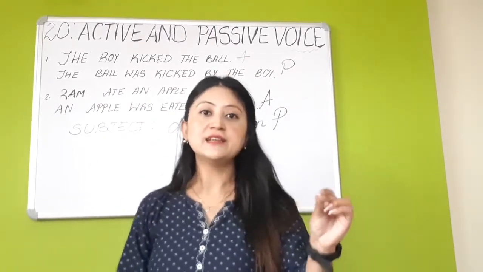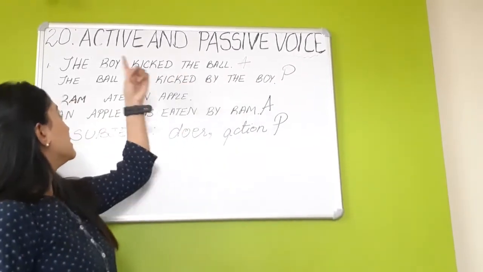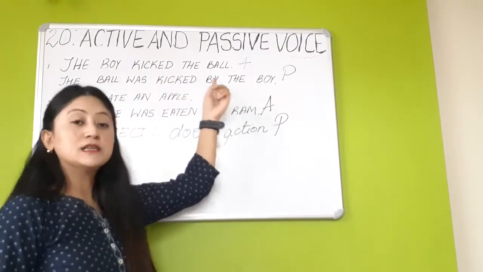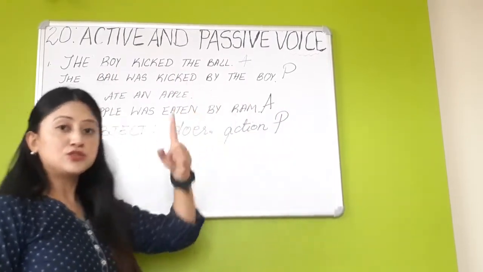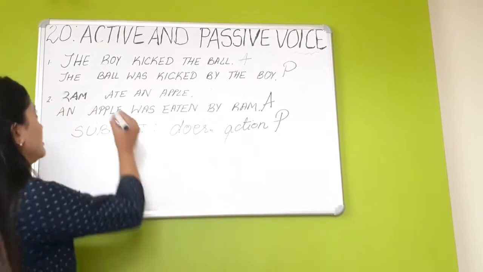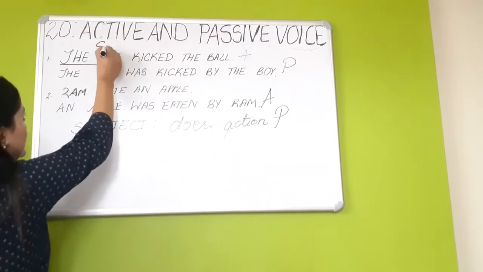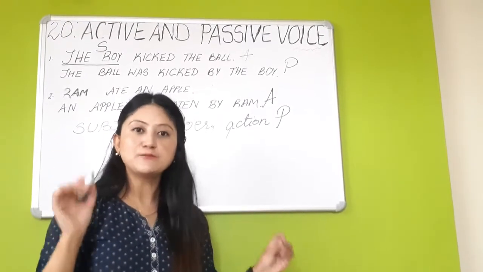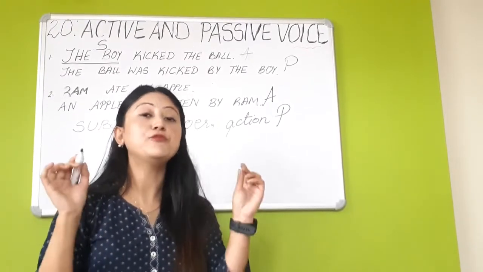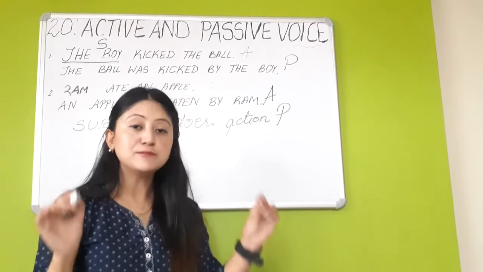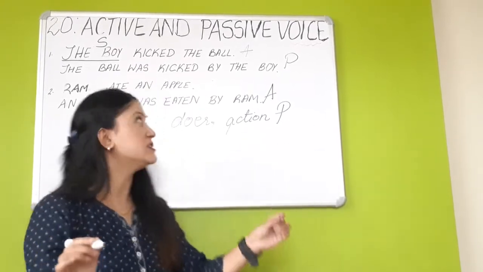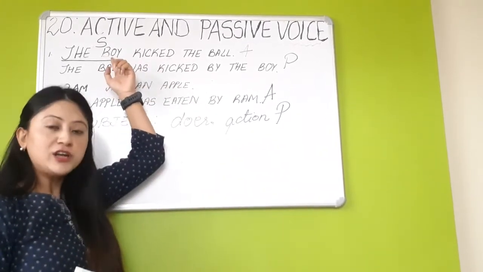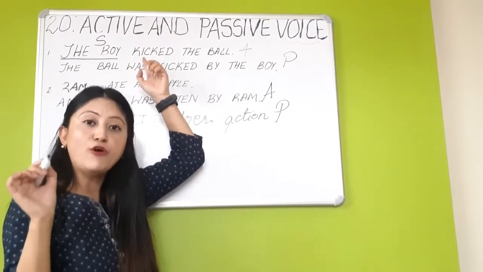Now again, children, look at the first example. The boy kicked the ball. Here in this example, the boy is the subject, and the subject here is performing an action. The subject here is the doer of the action. What action did he perform?